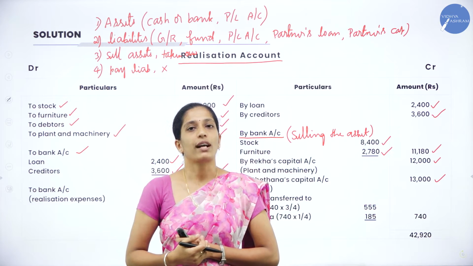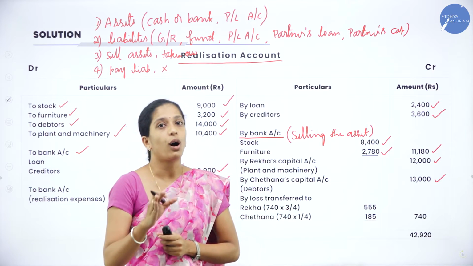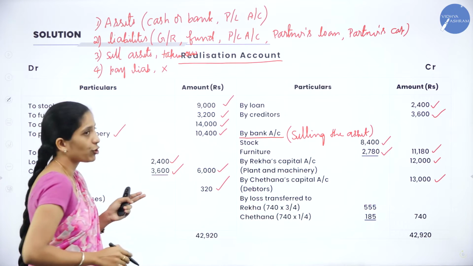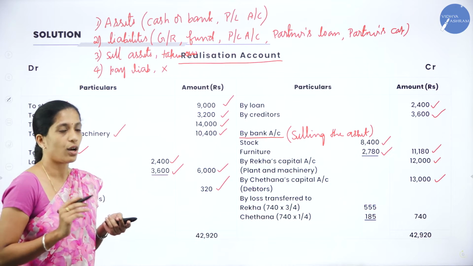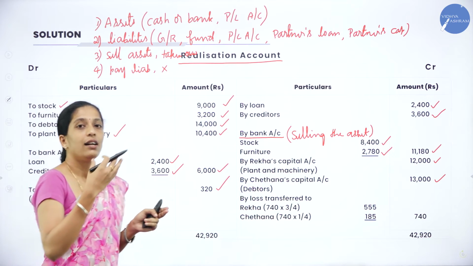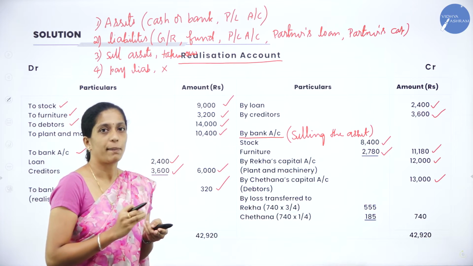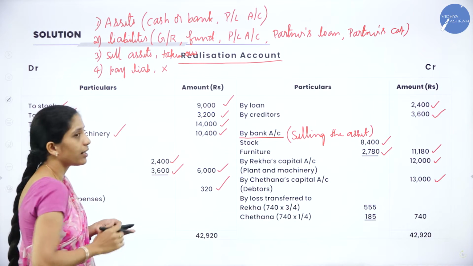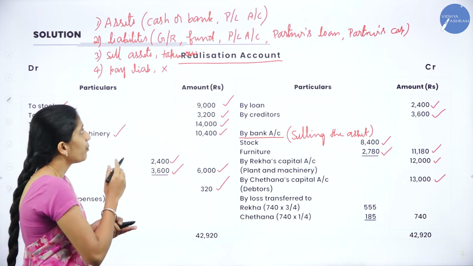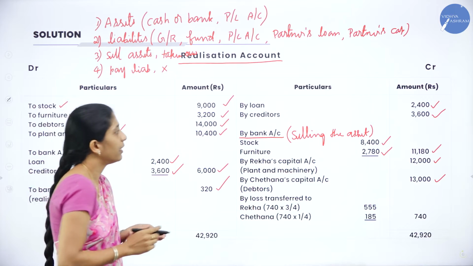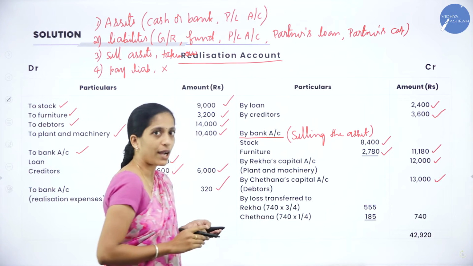So what you have to record first? First we will transfer all the assets to the debit side except cash or bank as well as profit and loss account. Next, we will take all the liabilities together from the liability side of the balance sheet except general reserve or any other fund, profit and loss account, partner's loan as well as partner's capital. So we are done with these two items.